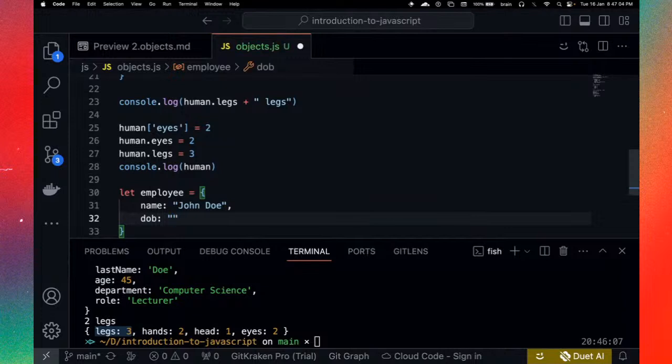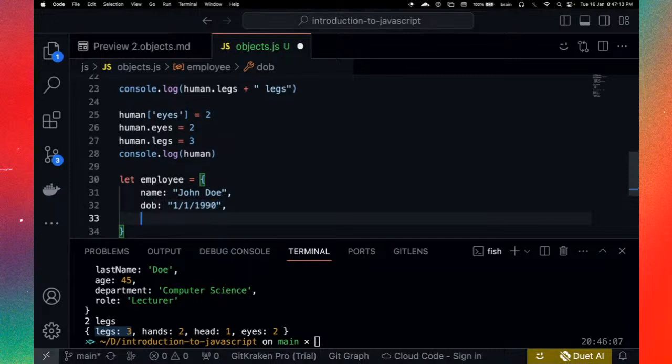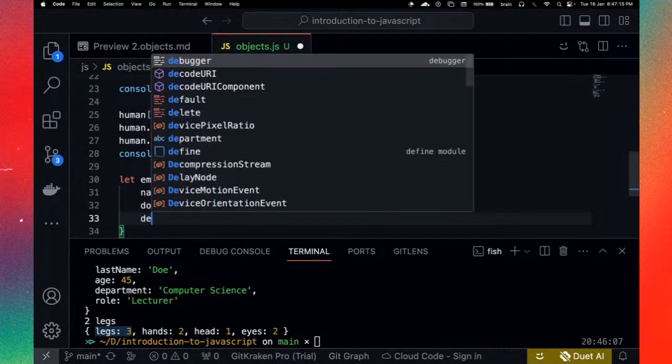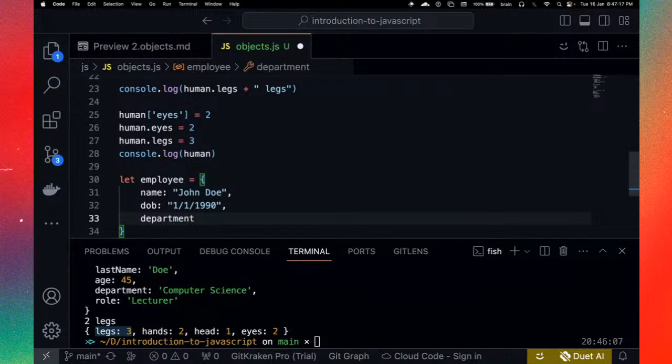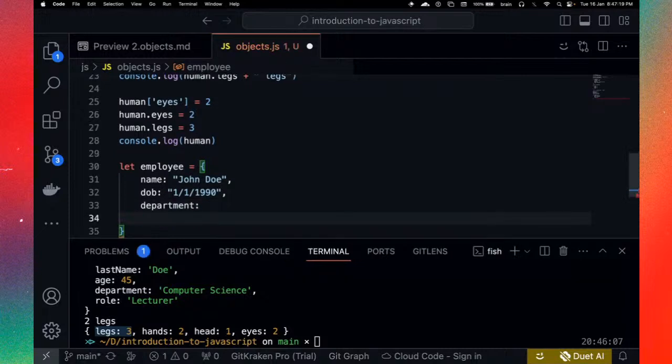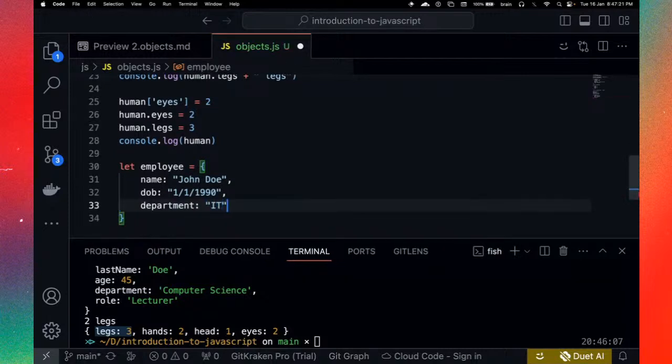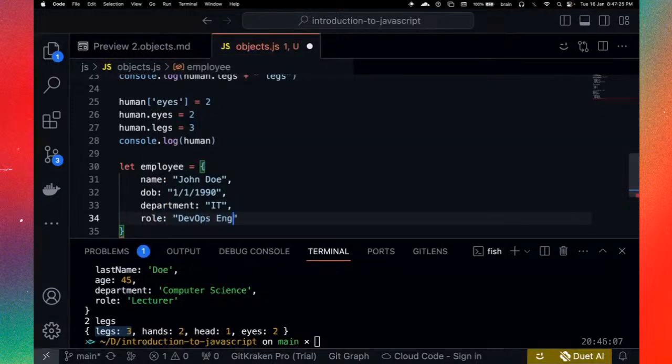I'm simply going to say maybe first, I don't know, first 1990. All right, and then we have what else? Let's have the department. Okay, so let's put department as IT, and let's say role as DevOps engineer.